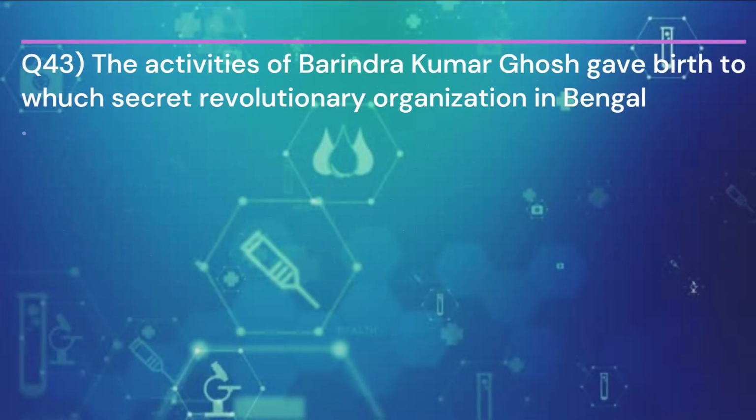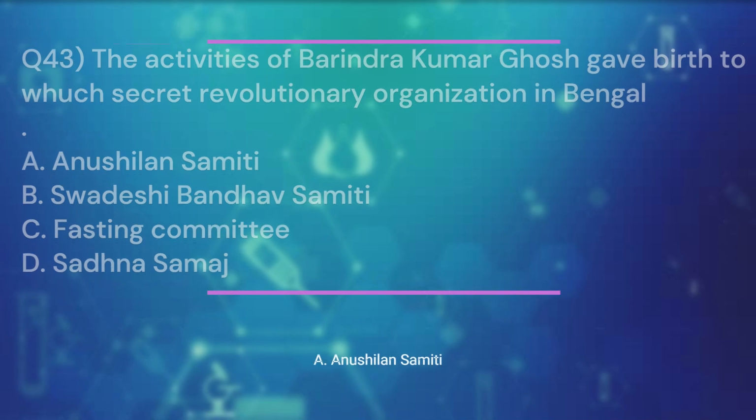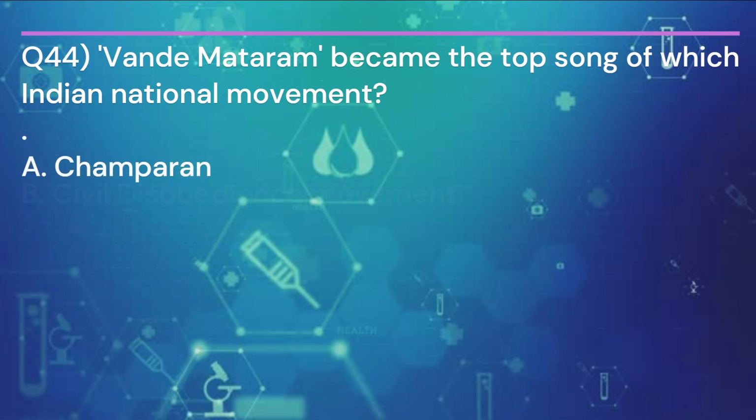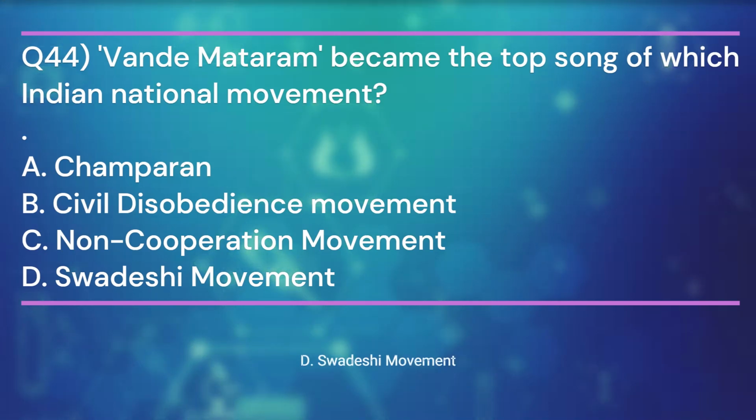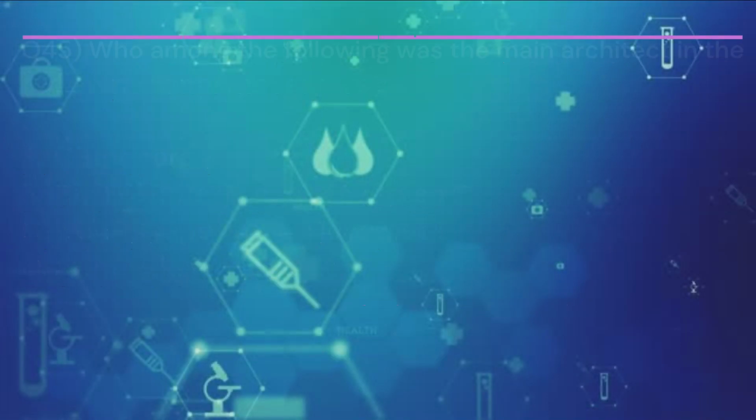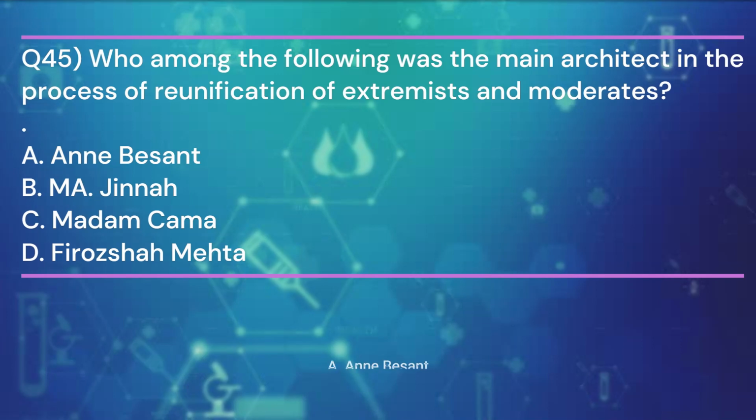Question 43. The activities of Barindra Kumar Ghosh gave birth to which secret revolutionary organization in Bengal? And the answer is A. Anushilan Samiti. Question 44. Vande Mataram became the top song of which Indian national movement? And the answer is D. Swadeshi movement. Question 45. Who among the following was the main architect in the process of reunification of extremists and moderates? And the answer is A.